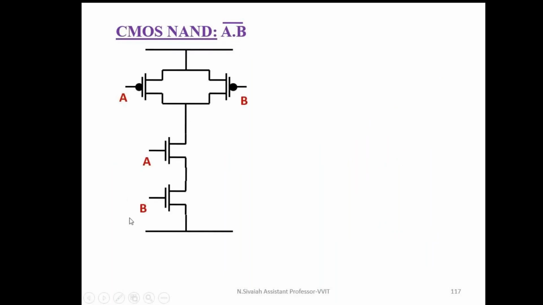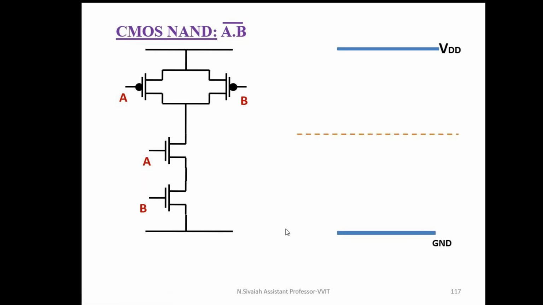The product term can be implemented by using a series connection. In pull down it is series, in pull up it is a parallel connection only. Anyway, this is the CMOS NAND gate only. Here also we can do the same thing, forming two metal lines with blue color. After that, the demarcation line. After that, forming the PMOS transistors, forming the NMOS transistors in series, making the connections properly.